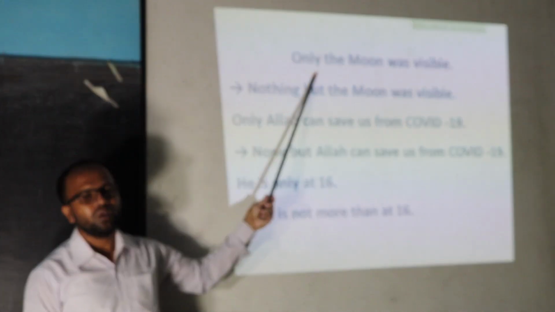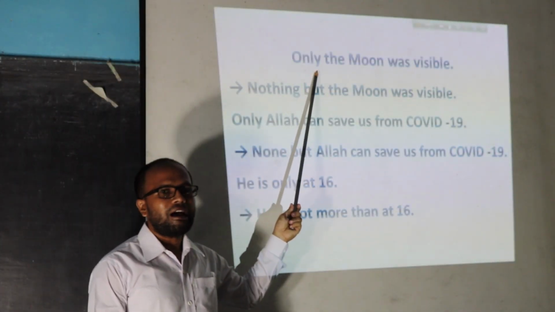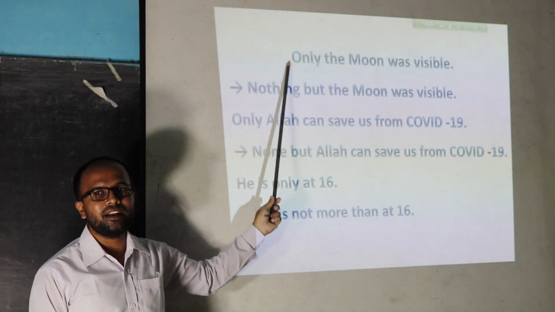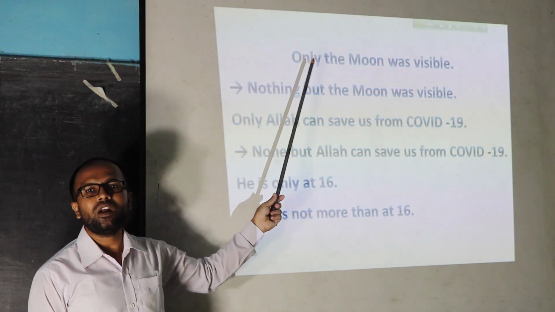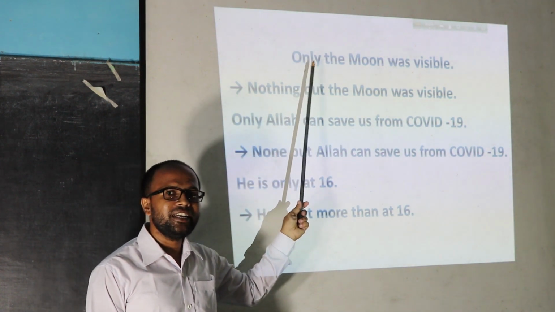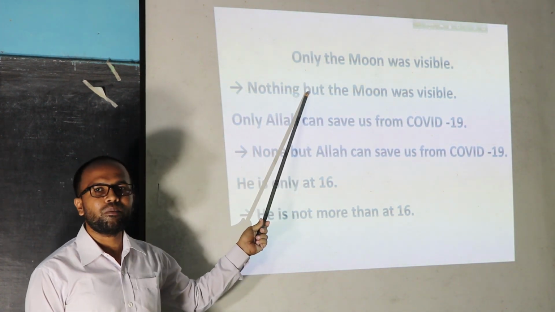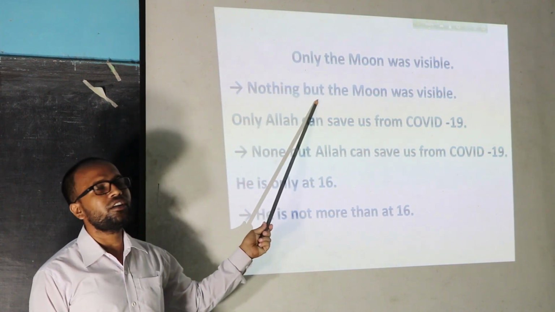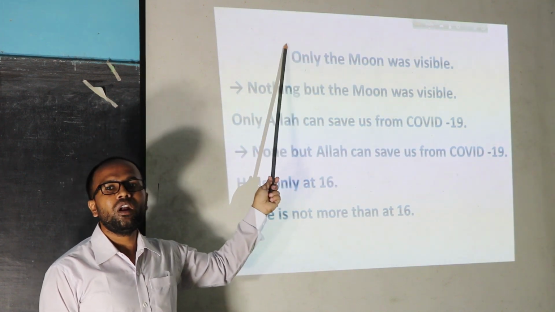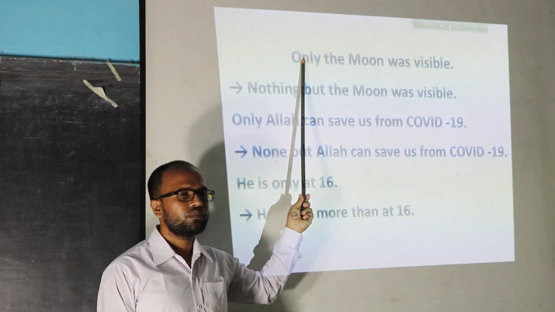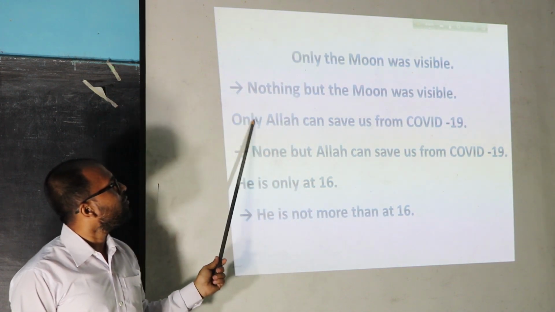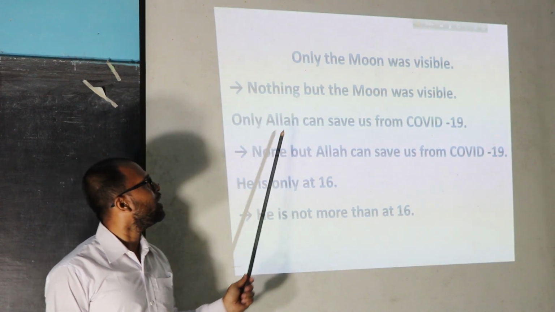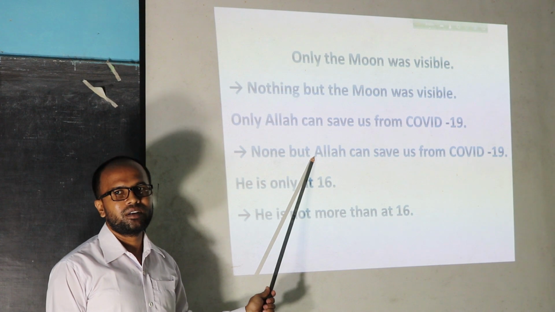From this rule, we can learn that if we find only or alone at the very beginning of any sentence, and if it indicates any substance, then we can use nothing but for the omission of only or alone. And if only or alone indicates any person, then we can use none but.